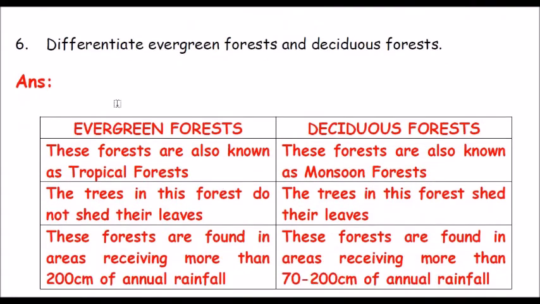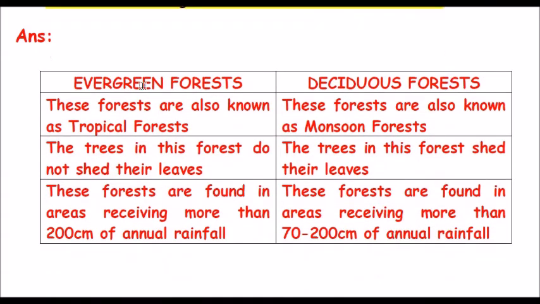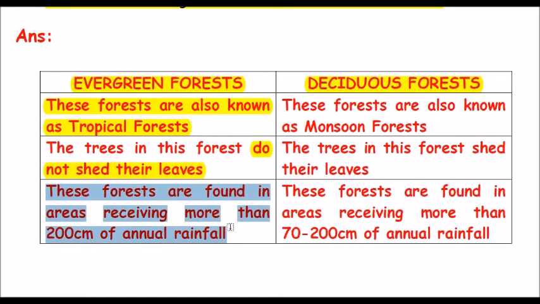Question number 6. Differentiate between evergreen forest and deciduous forest. Evergreen forest. These forests are known as tropical forest. The trees in this forest do not shed their leaves. These forests are found in areas receiving more than 200 centimeters of annual rainfall.